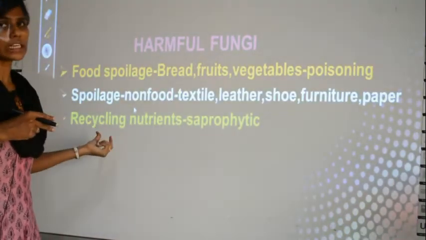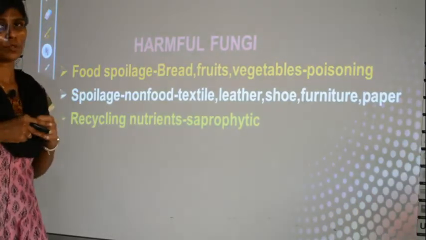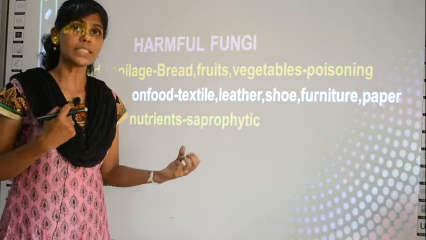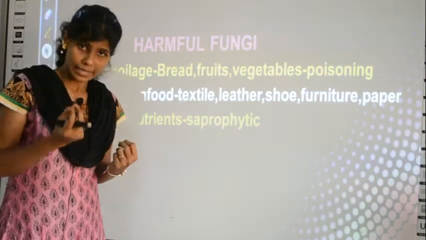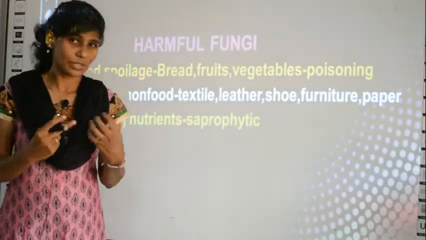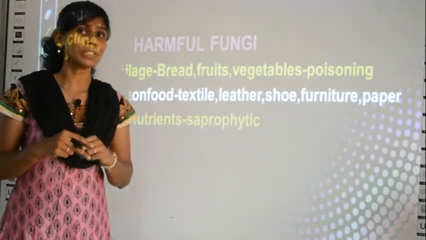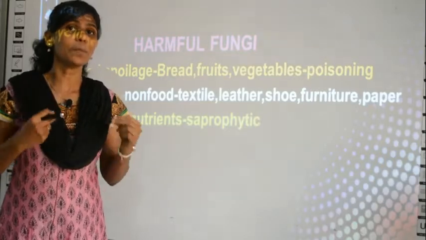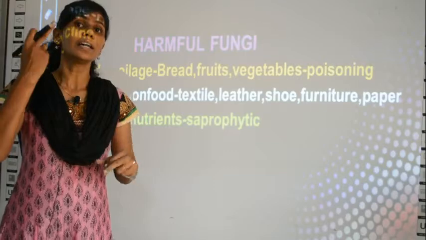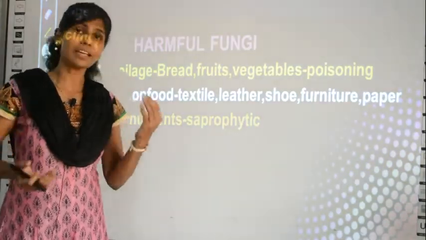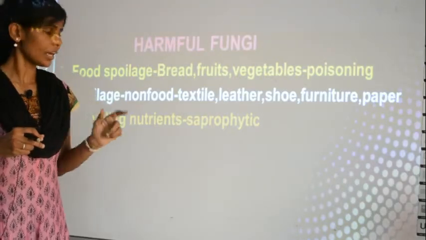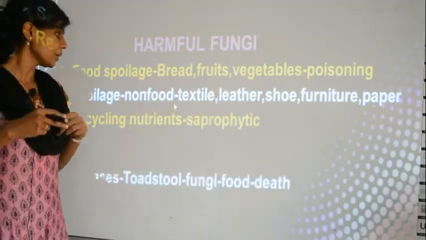And also fungi helps in recycling of nutrients. How? I told you already, fungi are saprophytic, which means they live on dead and decayed plants or animals, right? Say for example, there are many dried leaves in your garden. When you have fungi on them, they will easily decompose and they will recycle the nutrients. The nutrients of the plants will be returned back to the soil, which can again be taken up by the plants. This is called recycling. Again and again the nutrients are used up.